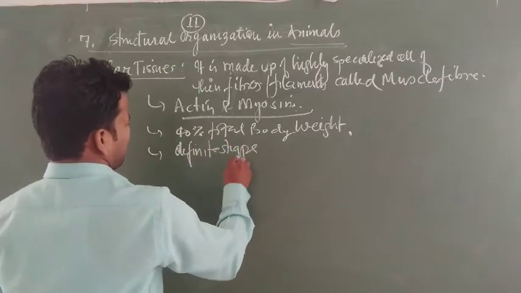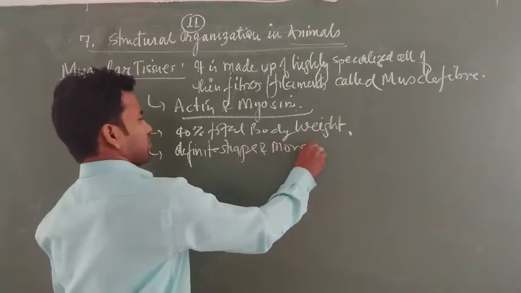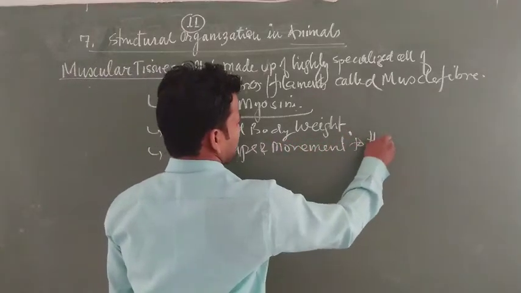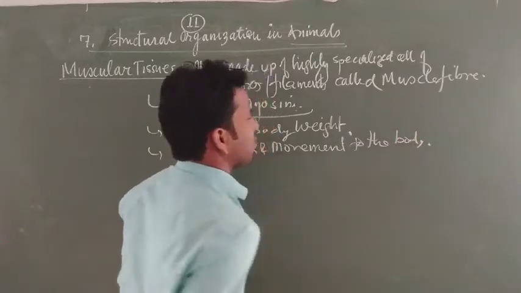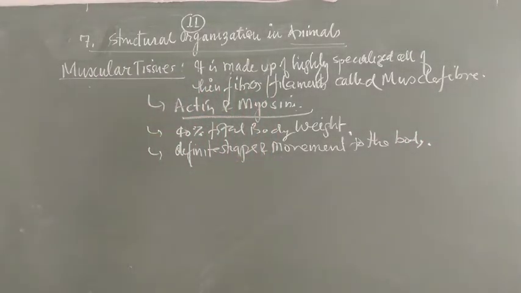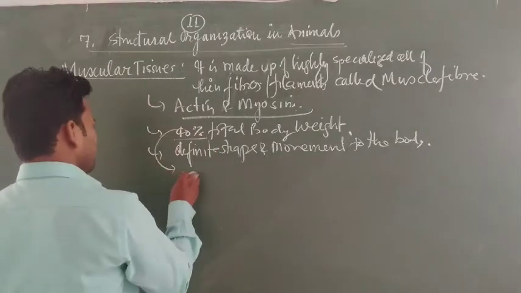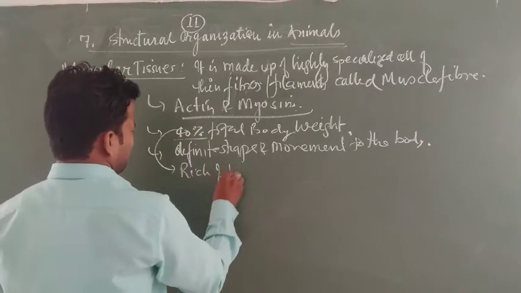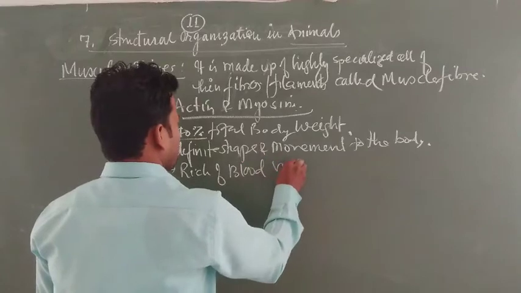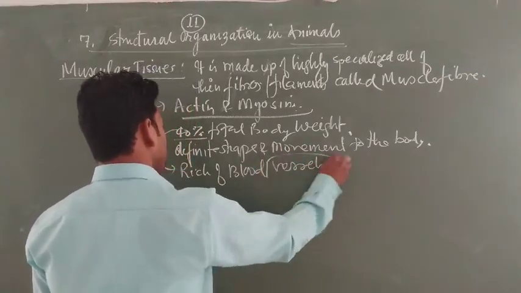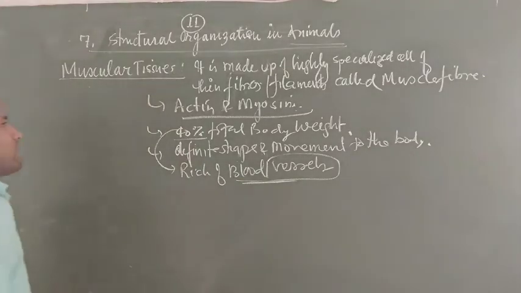They have a rich supply of capillaries and blood vessels that supply blood to each and every part of the muscles. They help in the transport of blood with food and many other materials.